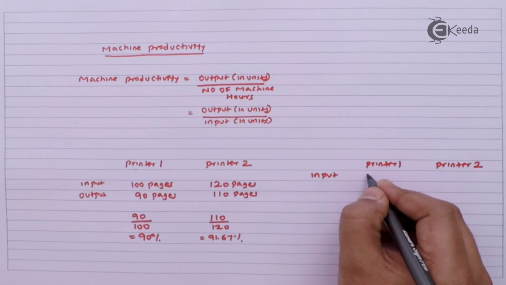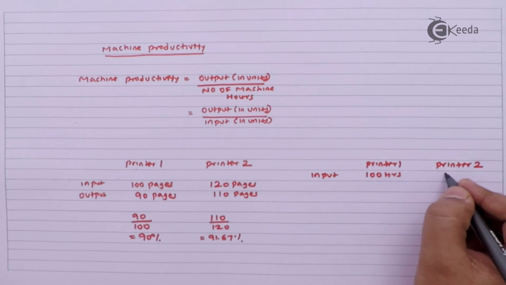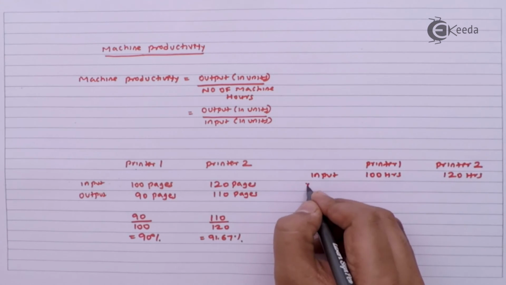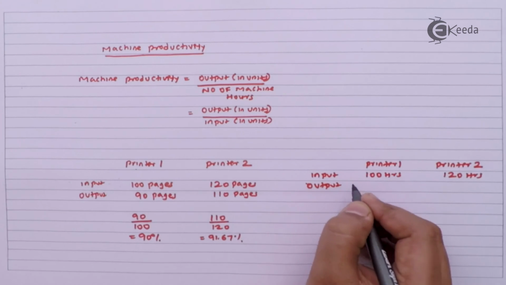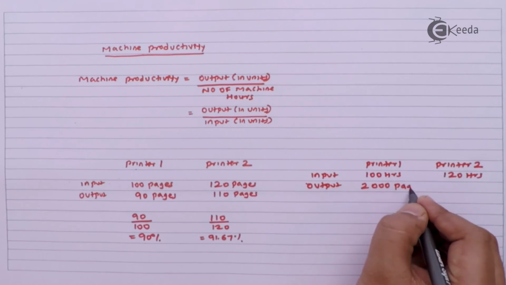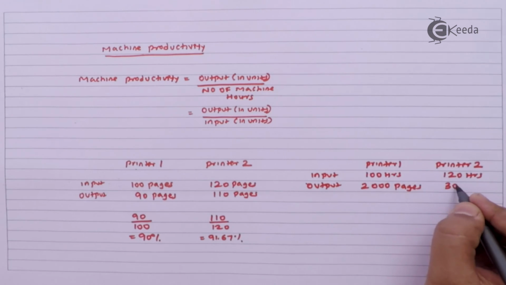My input is 100 hours, 120 hours. My output is 2000 pages. In this case it is 3000 pages.